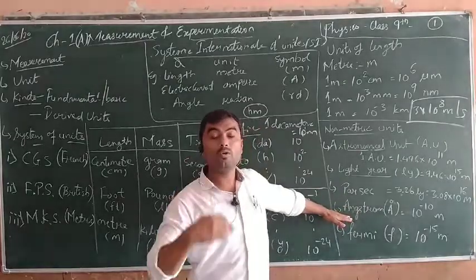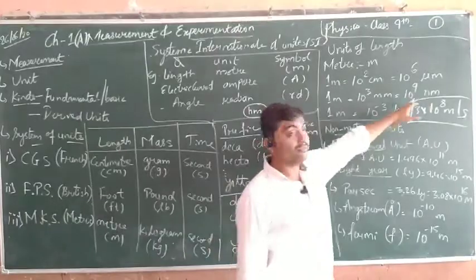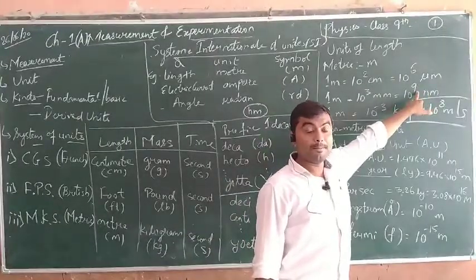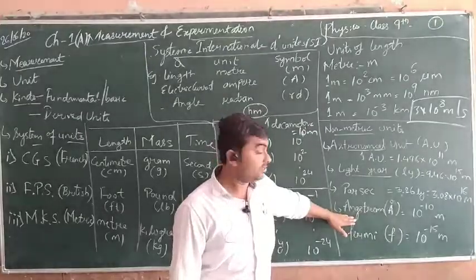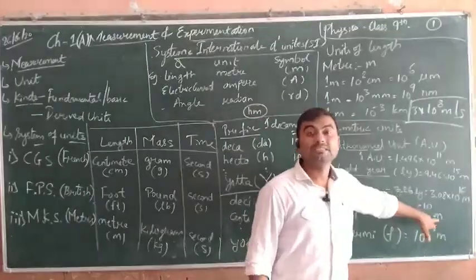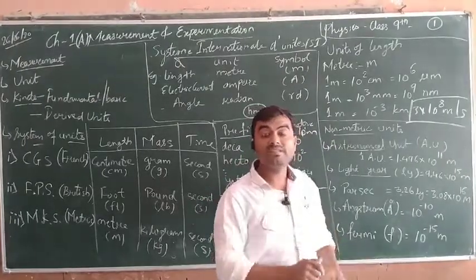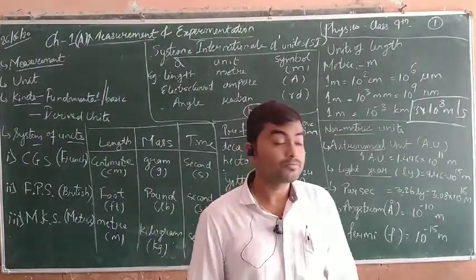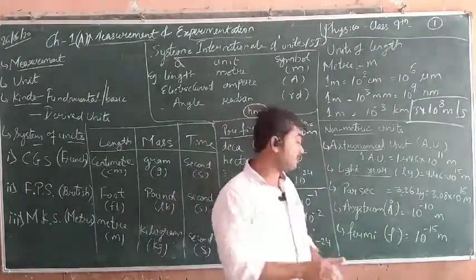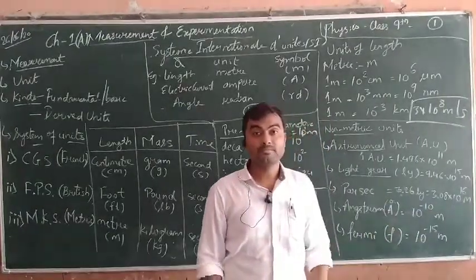Now, when you go to the lower part, we have the angstrom, a very microscopic view. We were using nanometer earlier, but after discovering this one more unit, angstrom, its value is 10 to the power minus 10 meter. That is again smaller than nanometer. And the Fermi is at the microscopic atomic level, or I should say nucleus level. That much small distance is measured by Fermi. Its value is 10 to the power minus 15 meter.